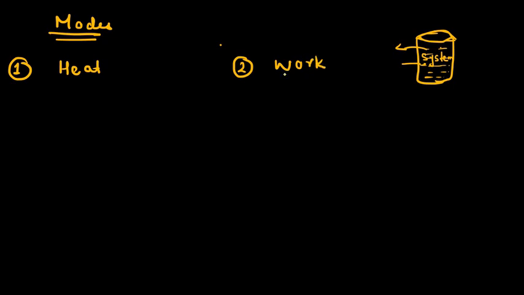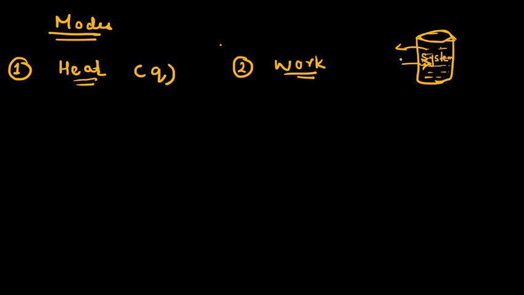The system can exchange its energy with the surrounding in two ways. One is in the form of heat and another is in the form of work. So let us first consider how the system can exchange energy in the form of heat. Heat, how are we representing it? We are representing it as Q.